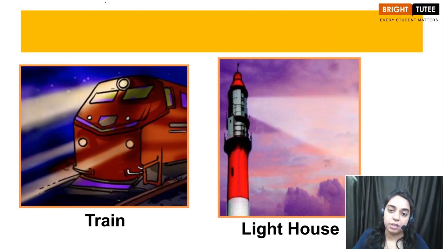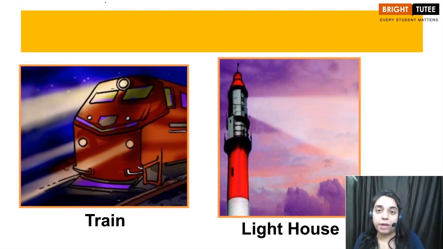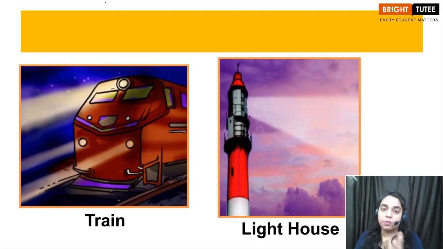Then children, the next image is of a lighthouse. A lighthouse also has big flashlights, and you can observe its path, that it forms a beam of light. Through this example again you can observe that light is traveling in a straight path, right? And if some obstacle comes in its way, it is not curving and then going in the other direction. What happens is that the path of light is blocked by an obstacle, and there is the formation of a shadow on the other side, right?